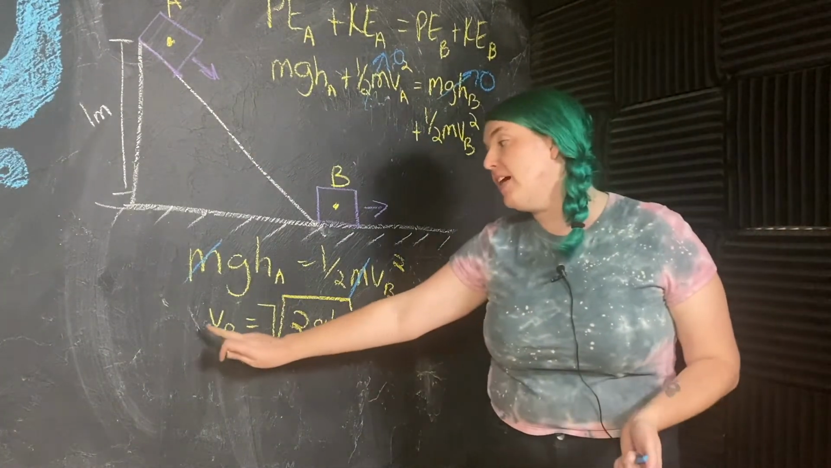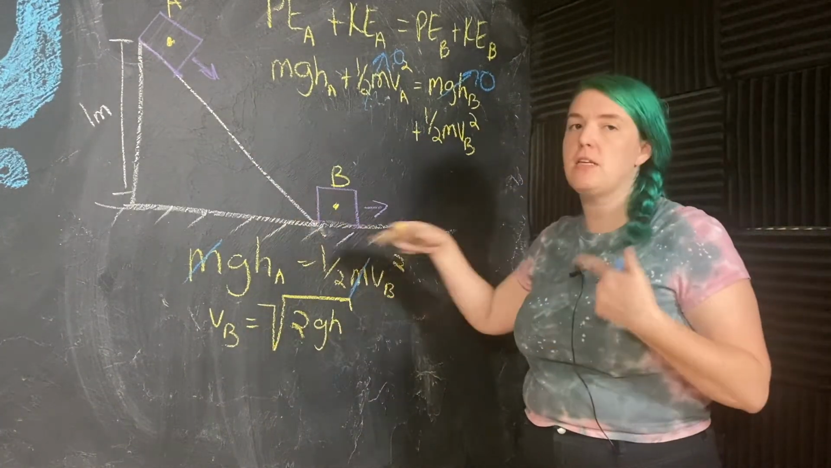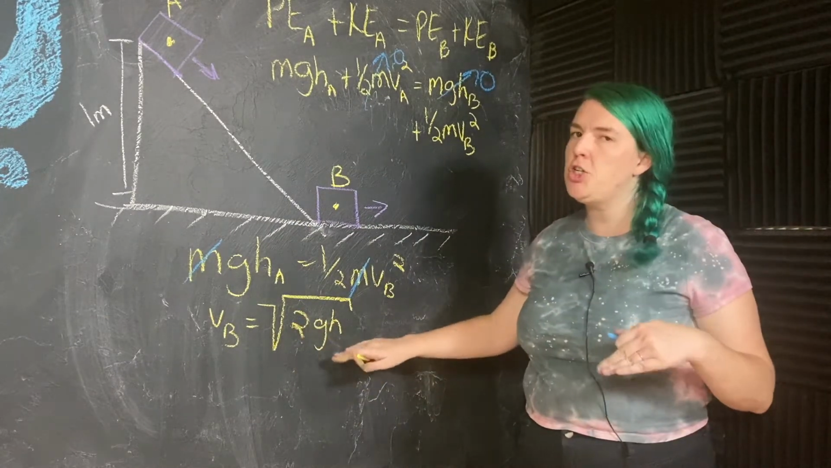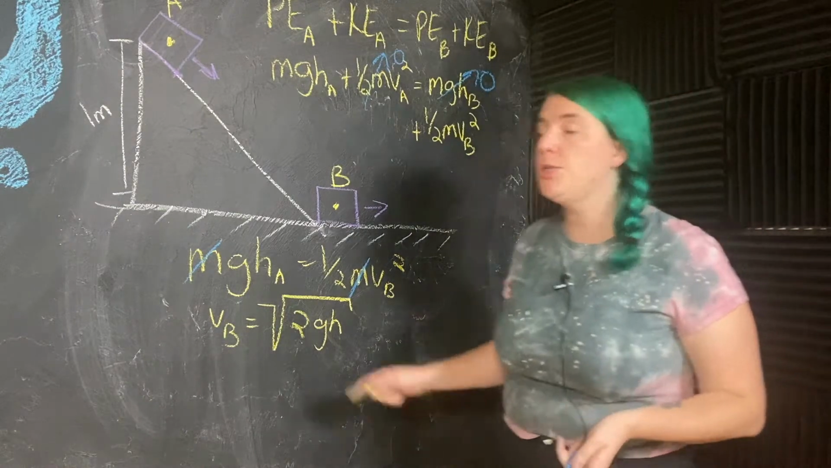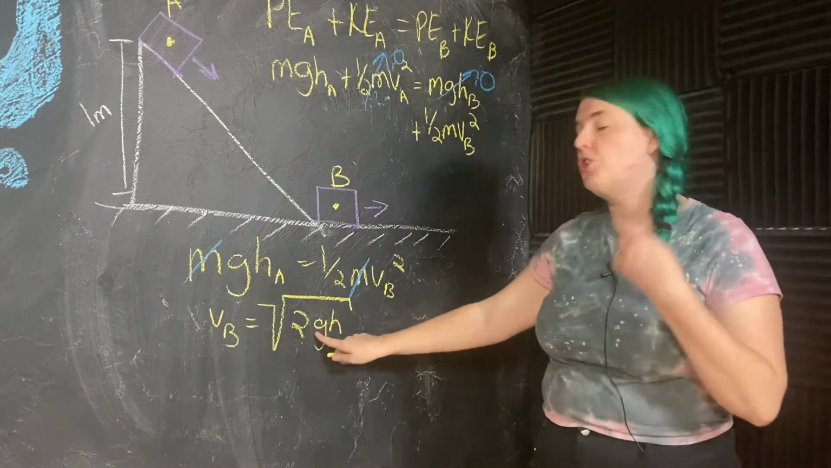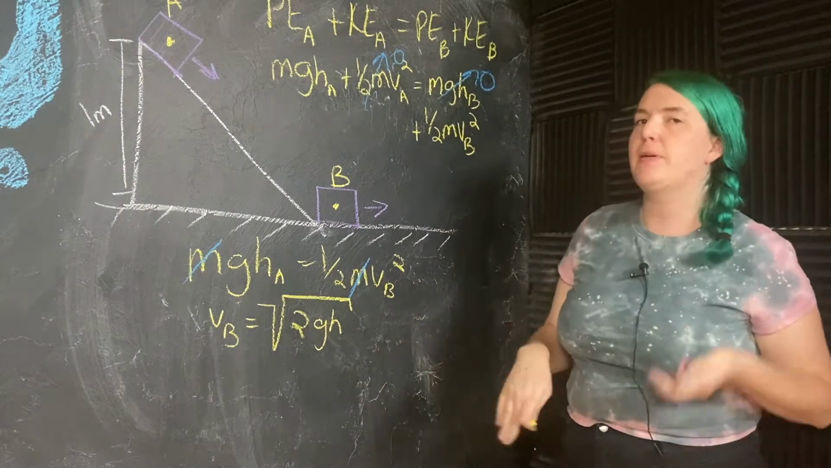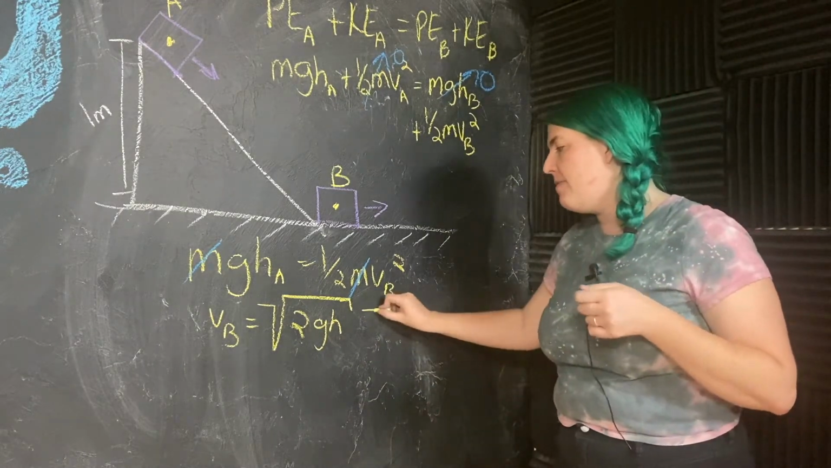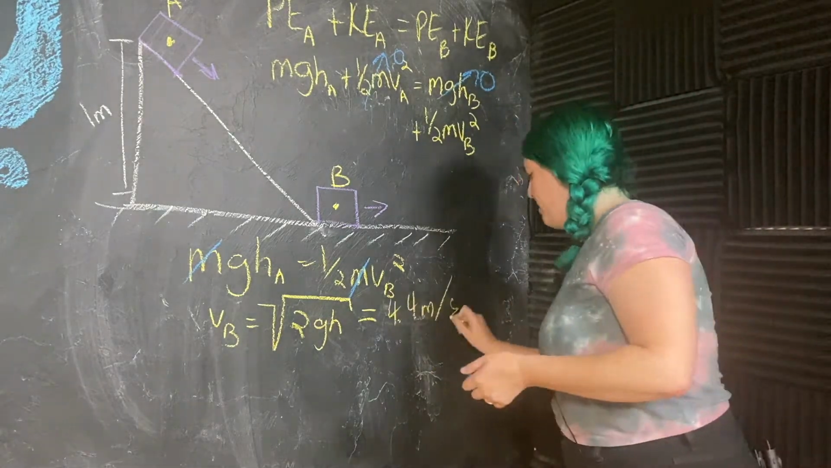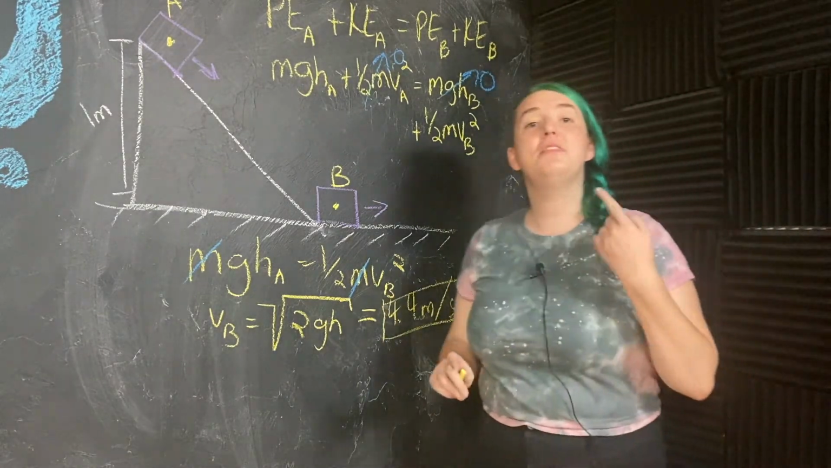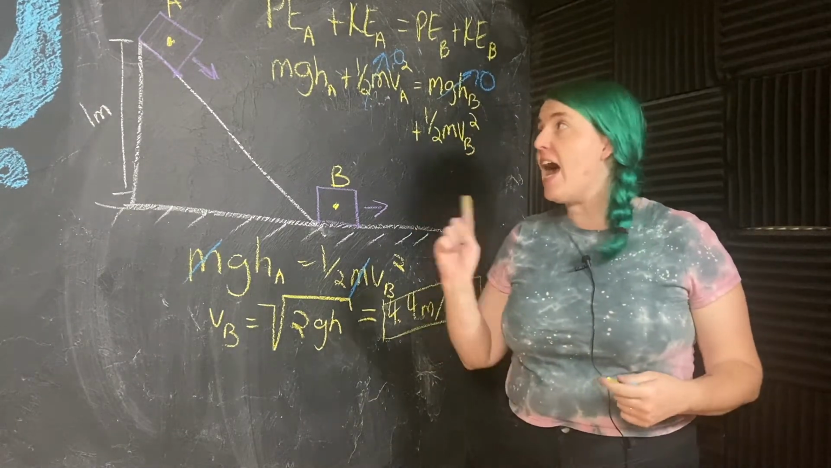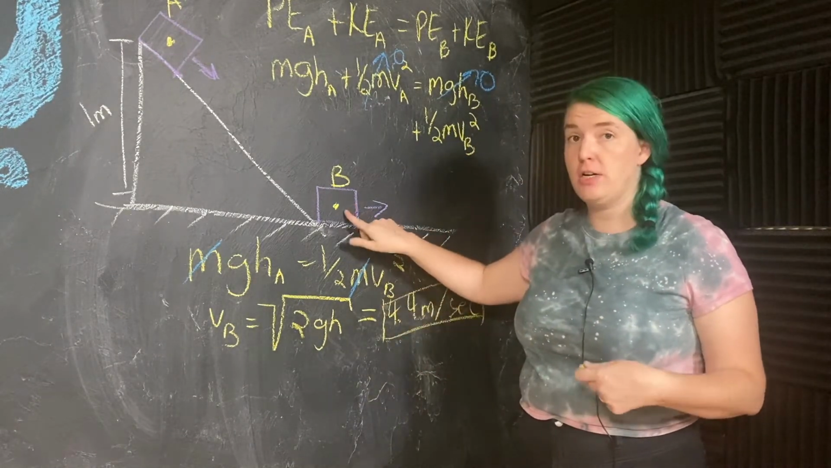this. The velocity at point B when I'm at the base of the ramp is just the square root of 2 times acceleration due to gravity times the height. For a height of 1 meter and acceleration due to gravity of 9.8 meters per second squared, this is going to give us about 4.4 meters per second. Huzzah!